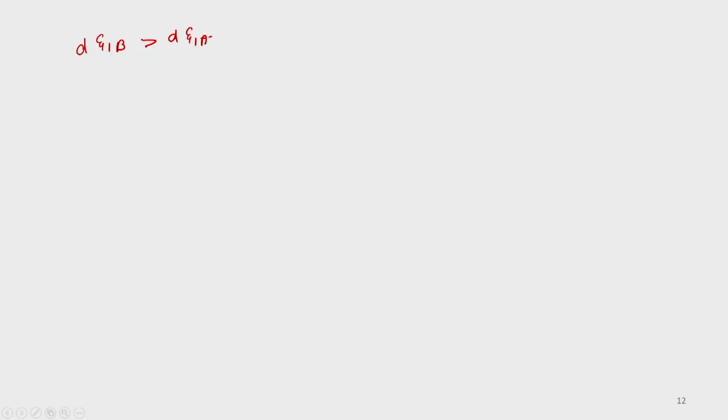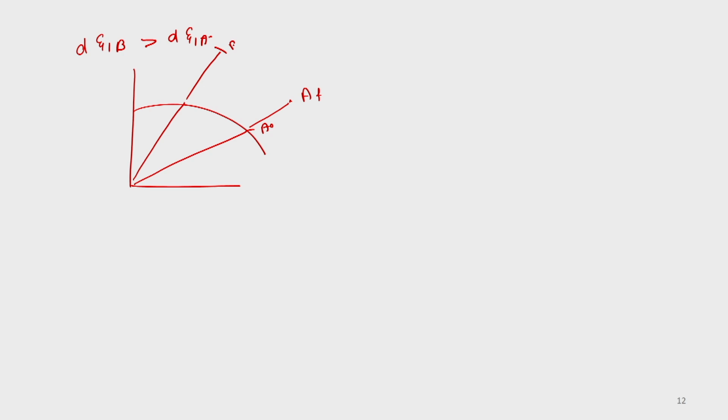If it is like this, you have A naught, and the stress field will move like this.